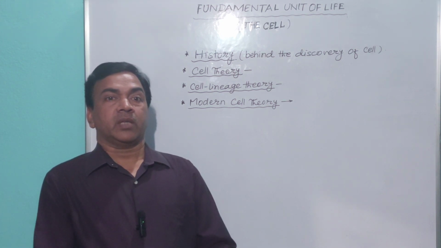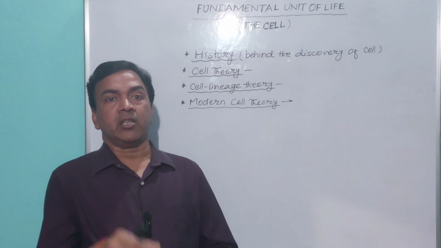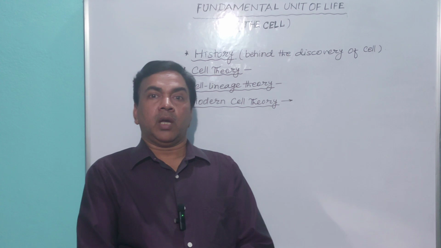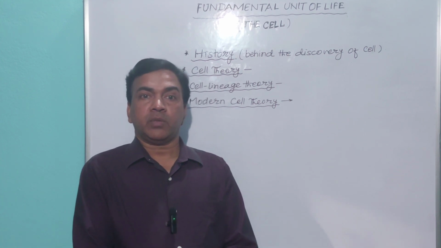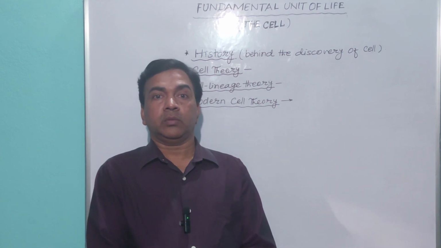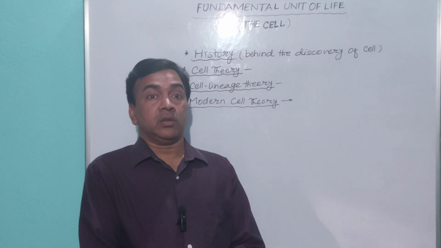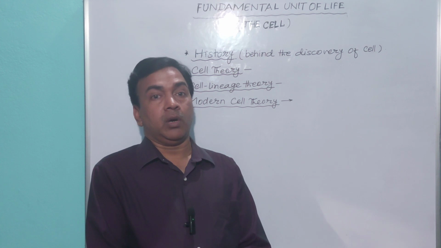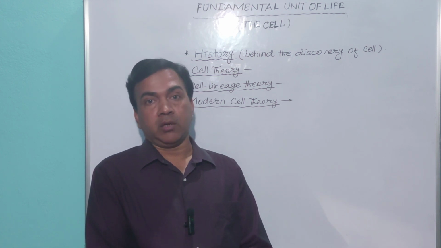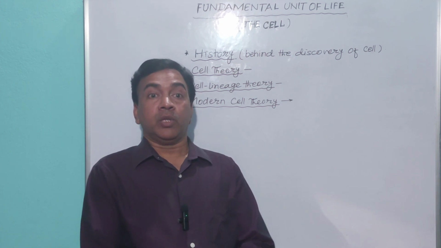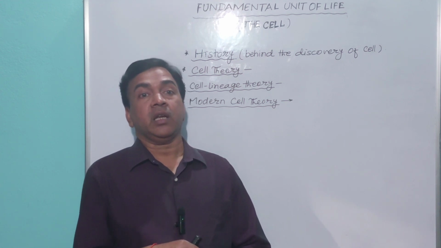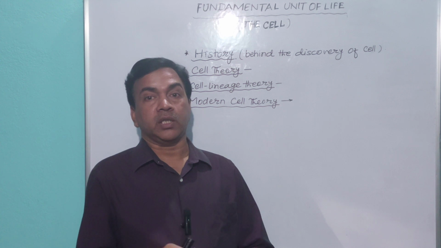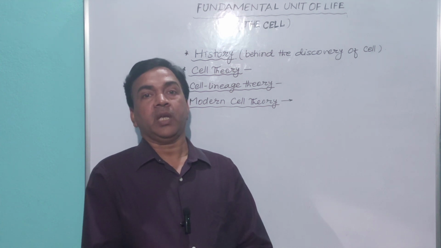That is, cells give rise to new cells. The dictum proposed by Rudolf Virchow regarding cell lineage theory was omnis cellula e cellula, which translated in English means each cell originates from its pre-existing cell.